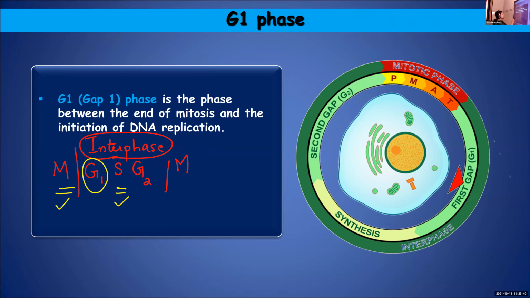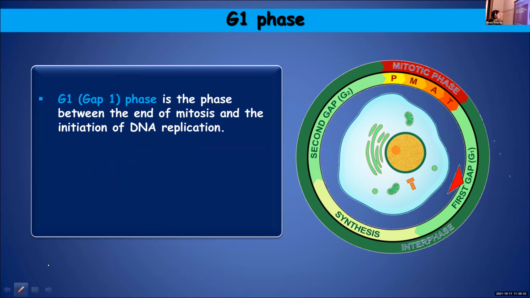DNA replication is taking place in the synthesis phase. And as such, interphase is the phase between two consecutive or successive M phases. Hope you understood how it is coming in between M and S phase.